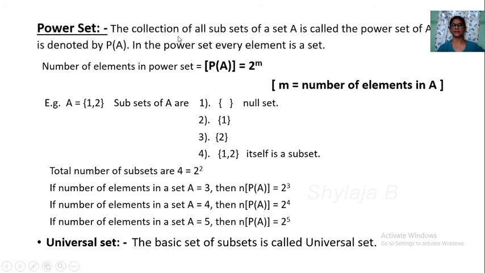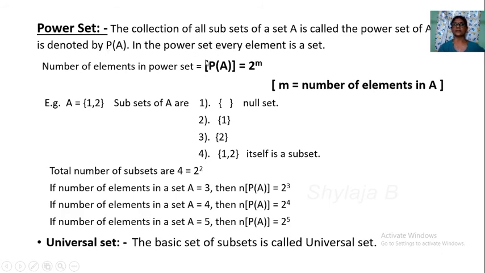Power set: the collection of all subsets of a set A is called the power set of A. The collection of all subsets of A is called the power set of A. Here 2 elements are there. Subsets of A are these 4. The collection of these 4 subsets, in this example only, is called the power set of A. It is denoted by P(A).